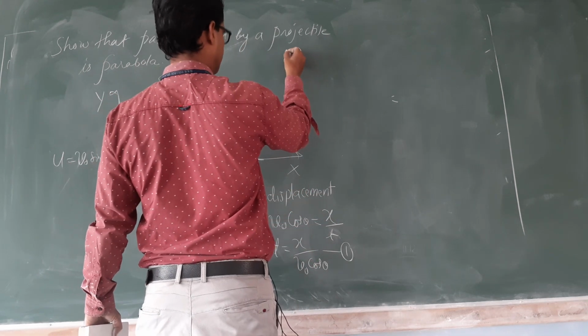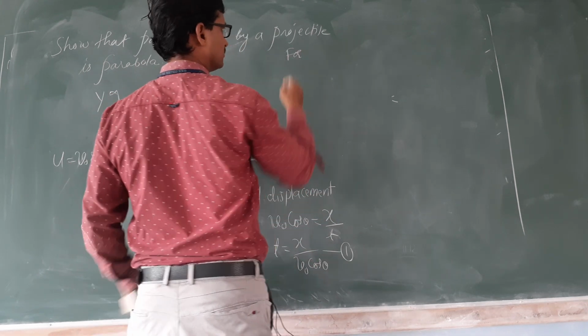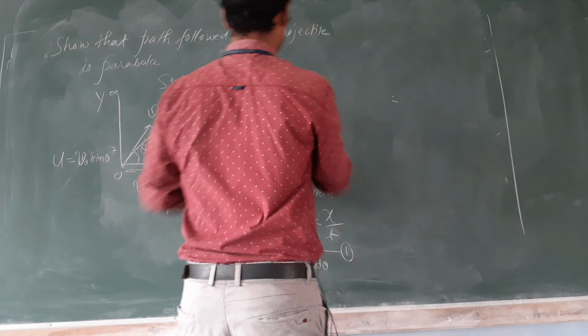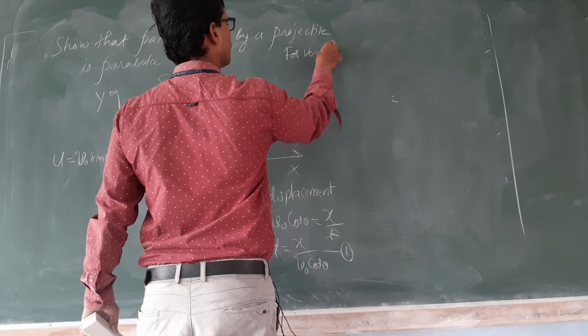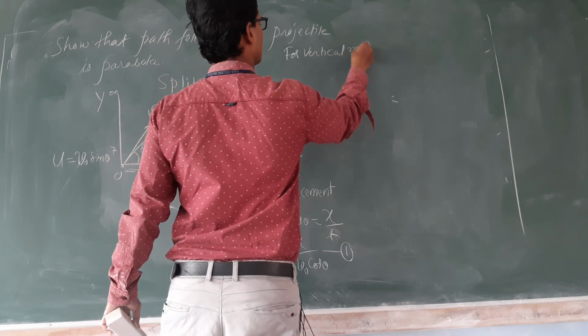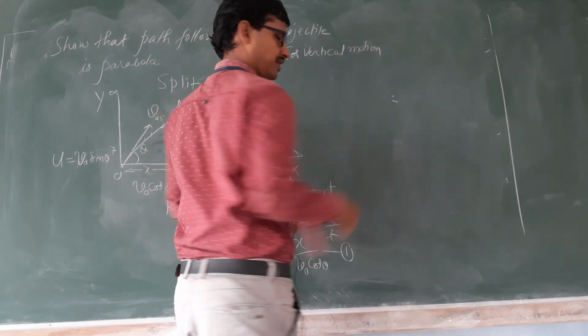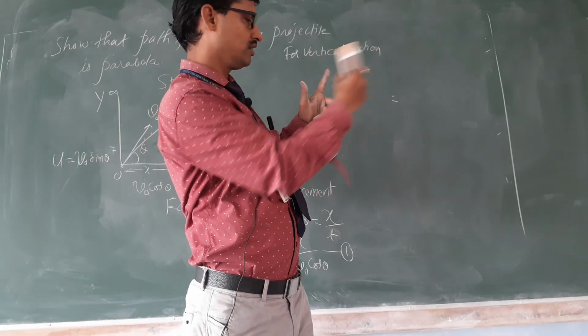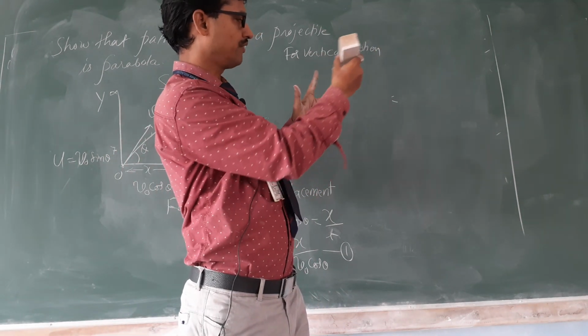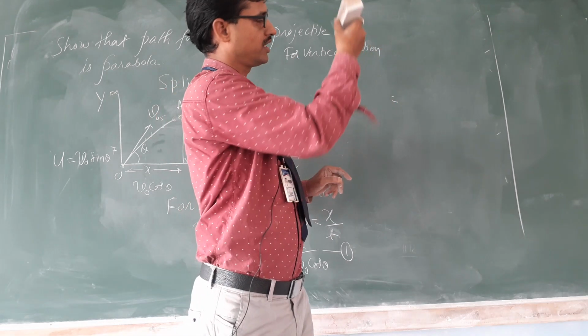Now next, for vertical motion, see two motions, so one horizontal, one more vertical. This stone is having horizontal as well as vertical motion.